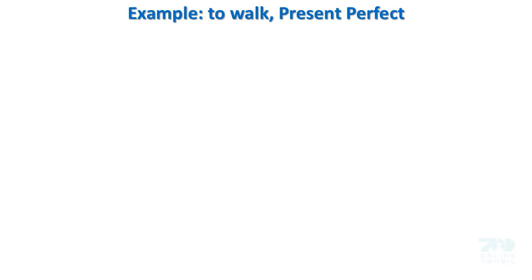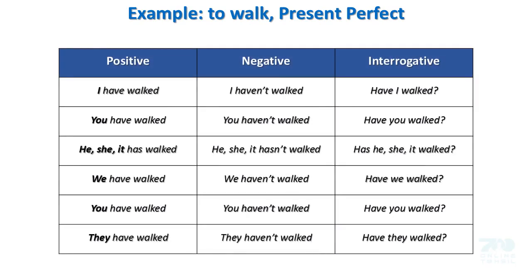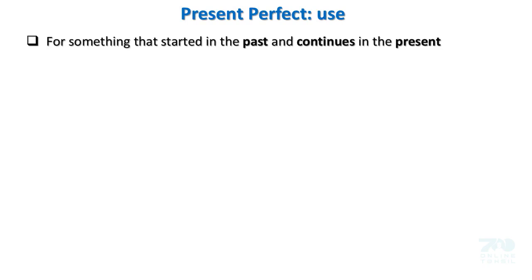To walk in present perfect. Positive: I have walked. You have walked. He, she, it has walked. We have walked. You have walked. They have walked. Negative: I haven't walked. You haven't walked. He, she, it hasn't walked. We haven't walked. You haven't walked. They haven't walked. Interrogative: Have I walked? Have you walked? Has he, she, it walked? Have we walked? Have you walked? Have they walked?